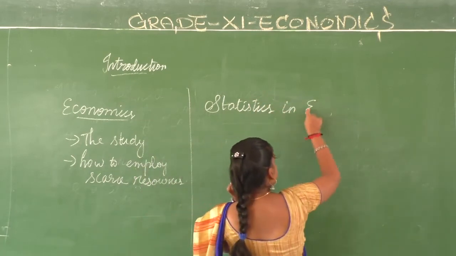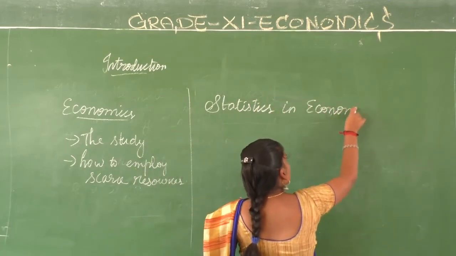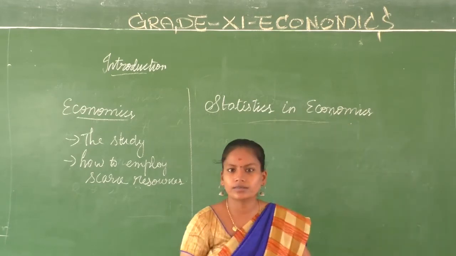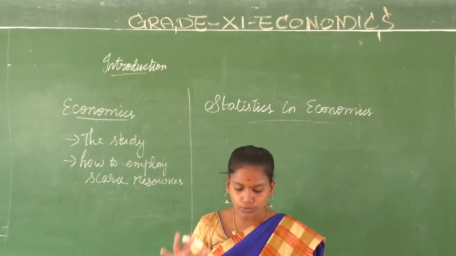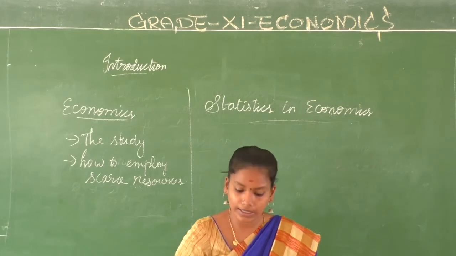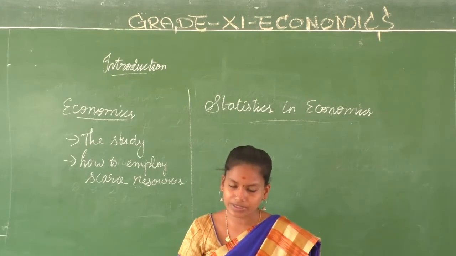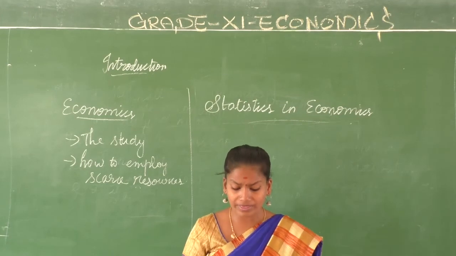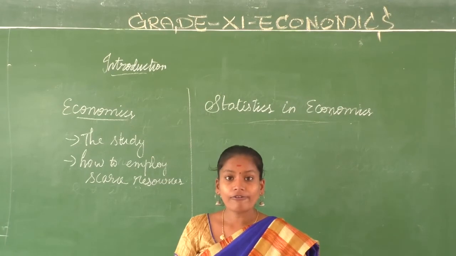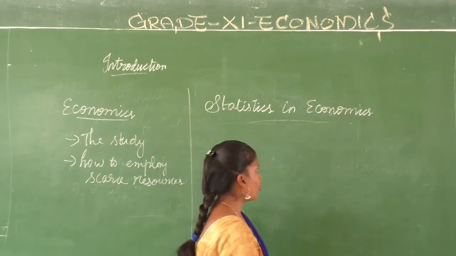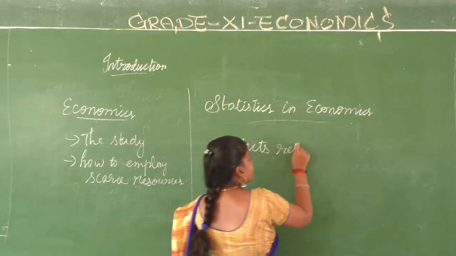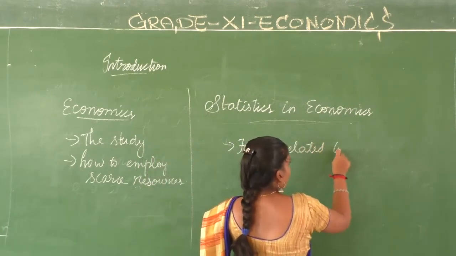Statistics in economics. Statistics means what? Giving numerical terms. Okay, giving you data in numerical terms is called statistics. How do you do it? By collecting, analyzing, interpreting and presenting the data. What do we do with statistics in economics? We have economic facts. Facts related to economics,